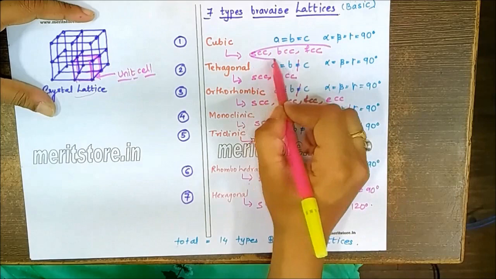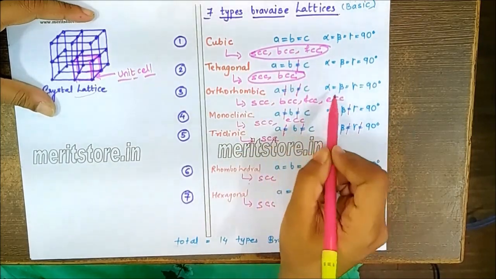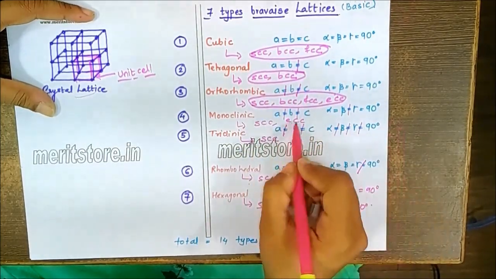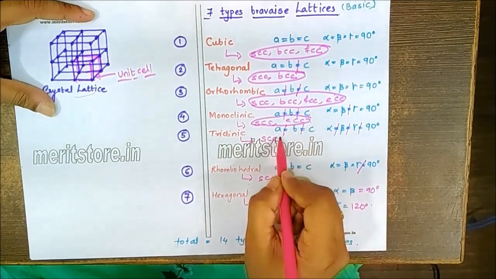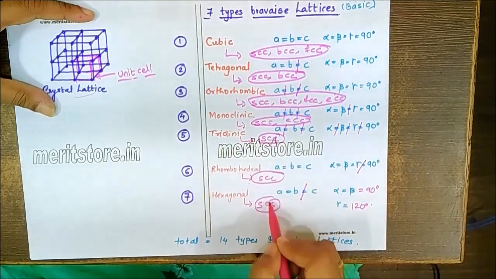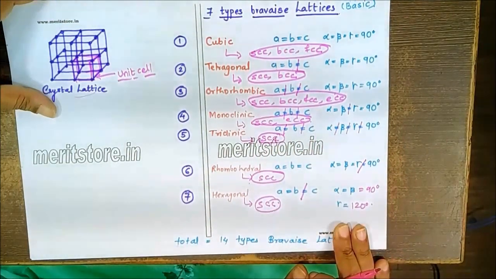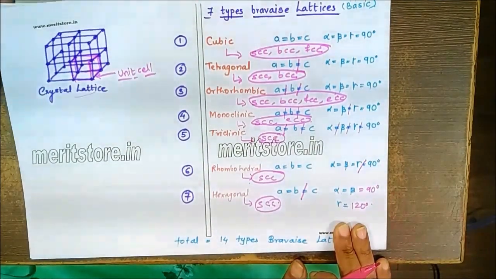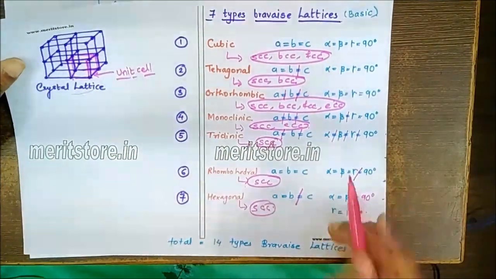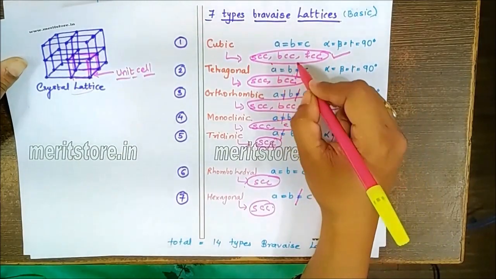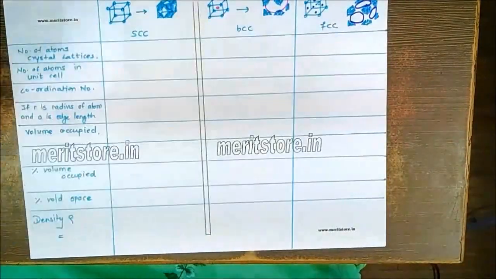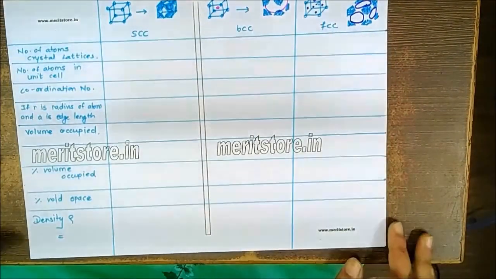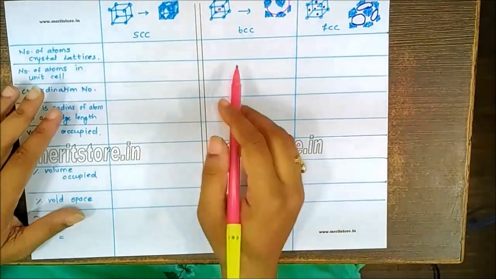In case of triclinic, there is only 1 type, SCC, then rhombohedral SCC and hexagonal SCC. So if you count, this is 3 plus 2 is 5, plus 4 is 9, plus 2 is 11, 12, 13, 14. So there are 14 Bravais lattices. But out of these, we have focused only on 3 Bravais lattices, that is SCC, BCC and FCC. So let us revise all the aspects related to these 3 models.